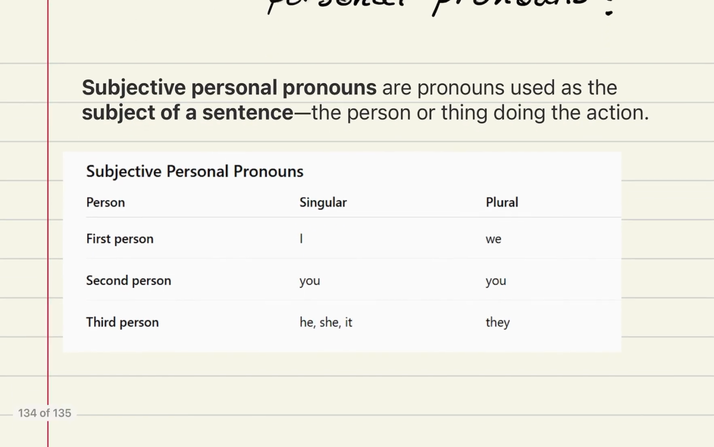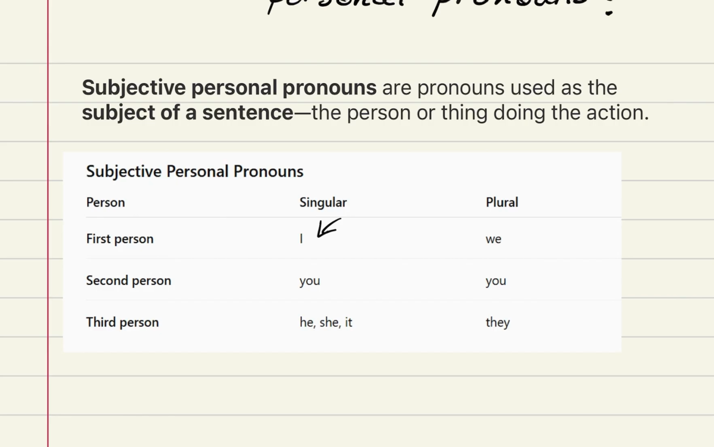I have a nice diagram here that shows you the main subjective personal pronouns. The main one you're going to be hearing a lot of is I. And I is used when you're talking about yourself. So if you're talking about yourself: I am smart, I am working, I am eating. You're talking about yourself and what you're doing.